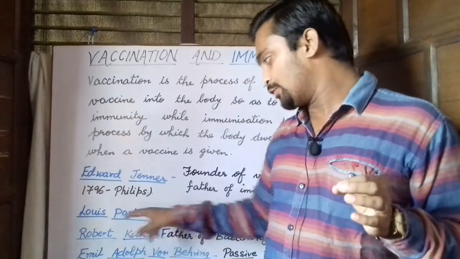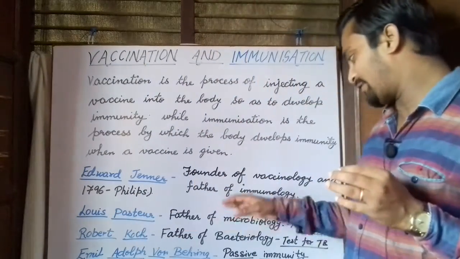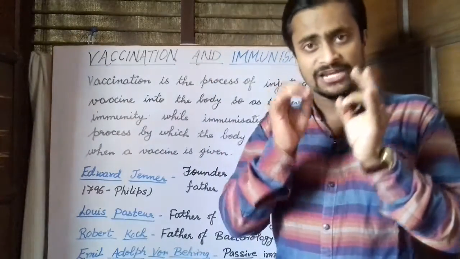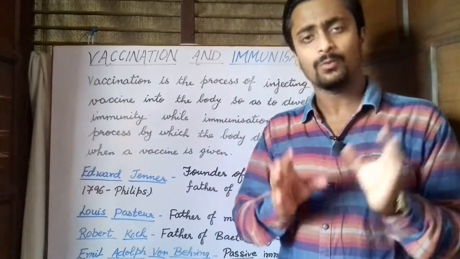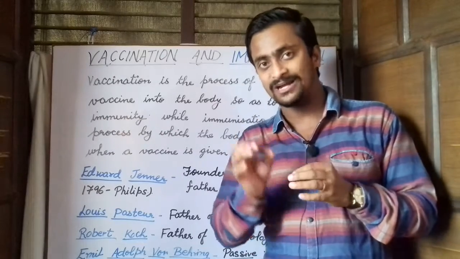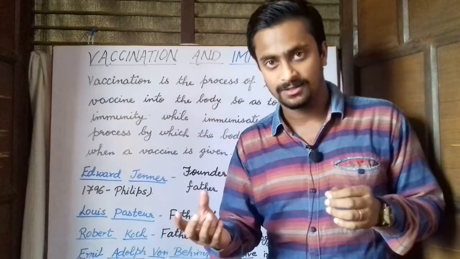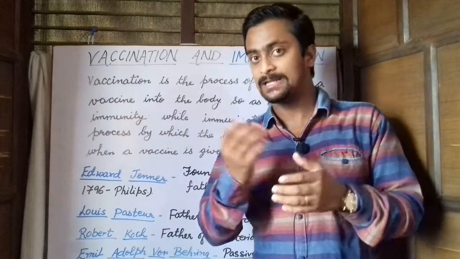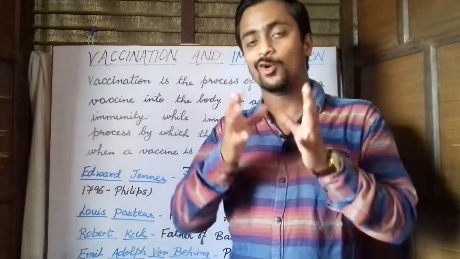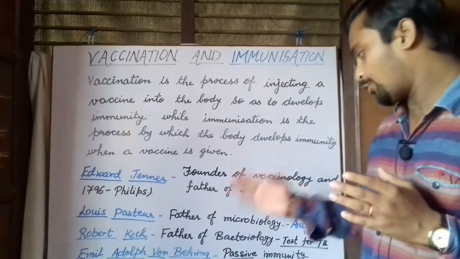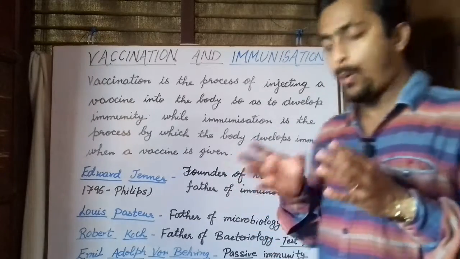Later on, Louis Pasteur, who is also called the father of microbiology, observed that the aging colonies of cholera were not able to cause diseases. So he injected these colonies into chickens. Instead of developing cholera, the chickens became immune to the cholera disease. This same Louis Pasteur also developed the anti-rabies vaccine.